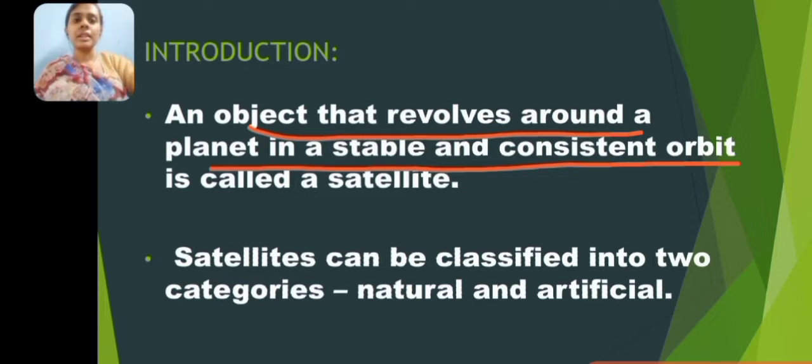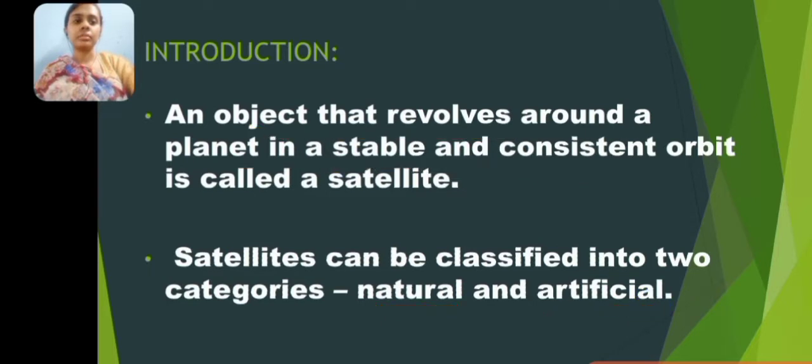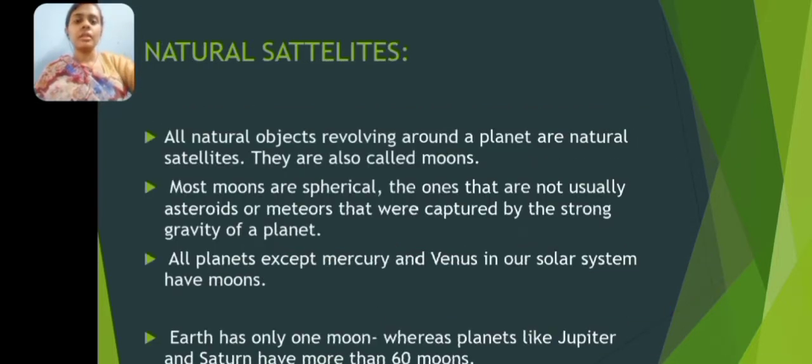Satellites can be classified into two categories. Those are natural and artificial. So natural satellites are natural objects. Natural objects revolving around the planet are natural satellites. They are also known as moons.